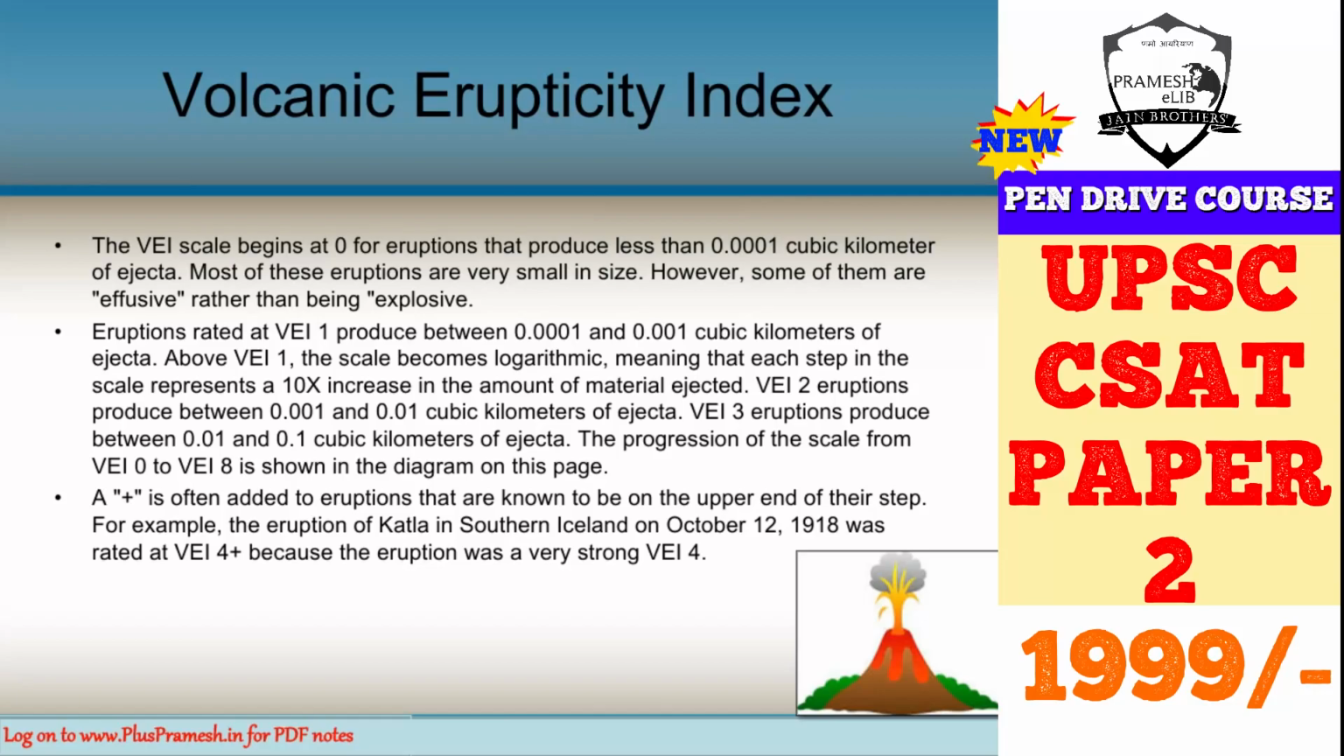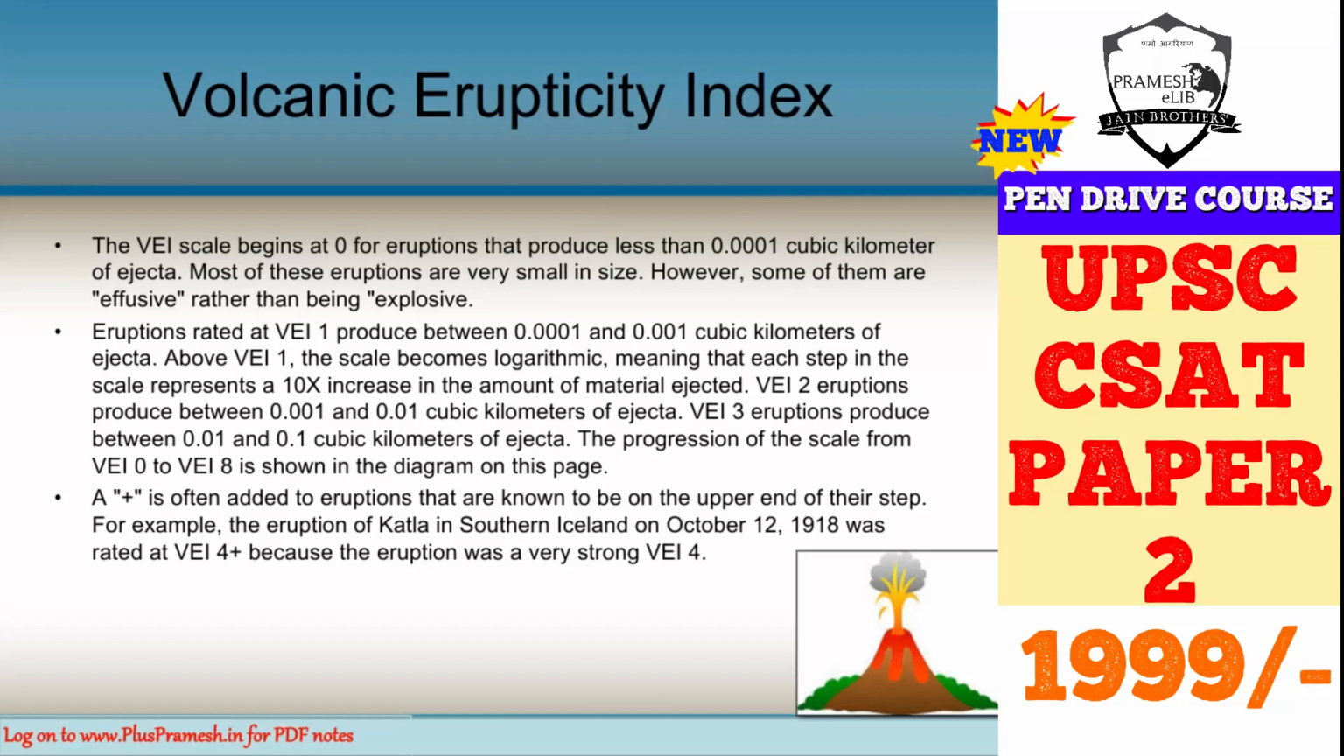So this type of erupticity can be understood by an index, and this is known as the VEI, or the volcanic erupticity index. The volcanic erupticity index begins at 0 for eruptions that produce less than 0.001 cubic kilometer of ejecta. Ejecta means the things that have come out, that have been ejected. Most of these eruptions are very small in size, and some of them are effusive. They are not explosive, but effusive, like bubbles.